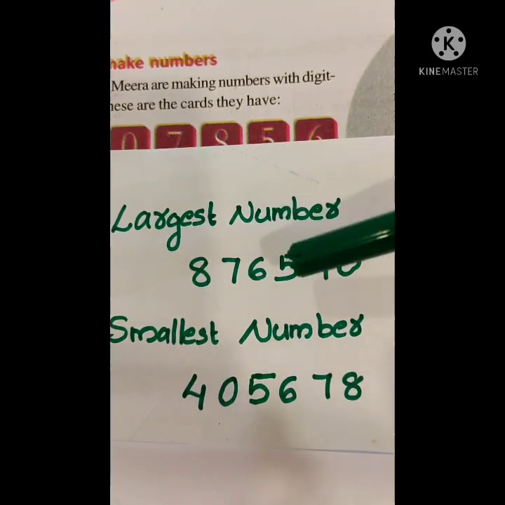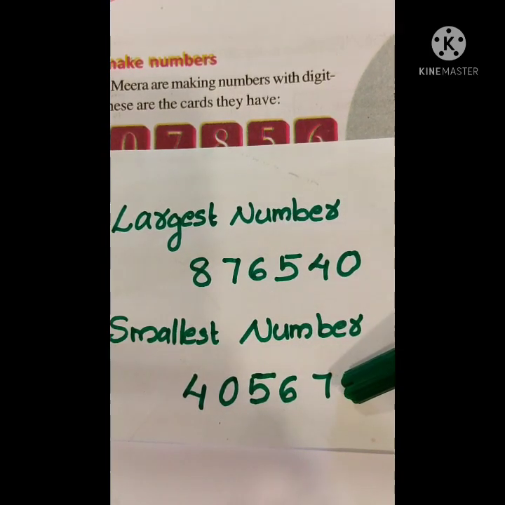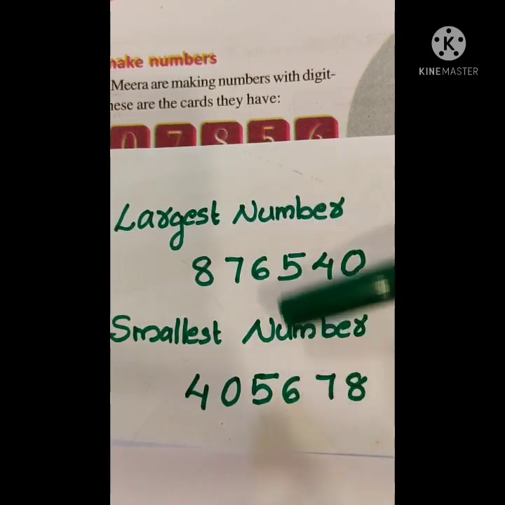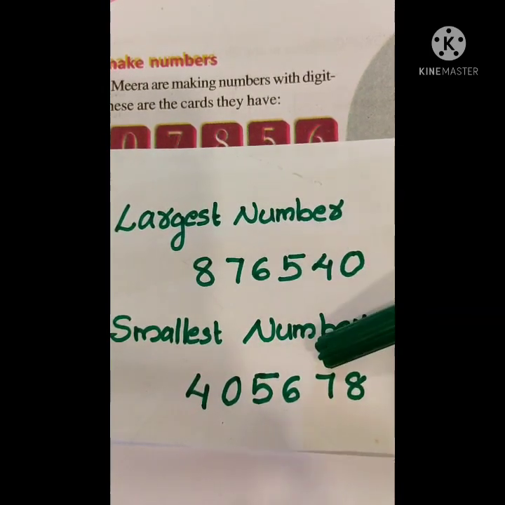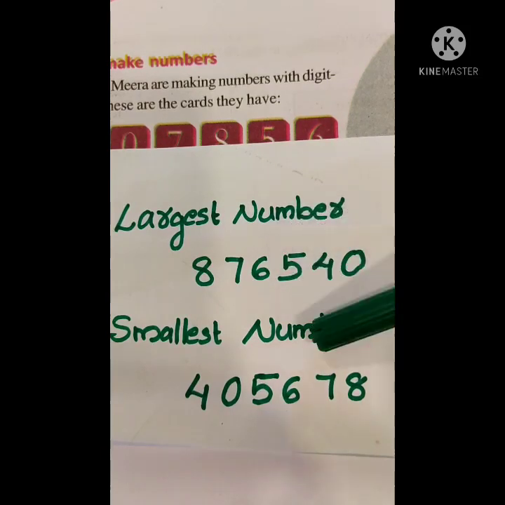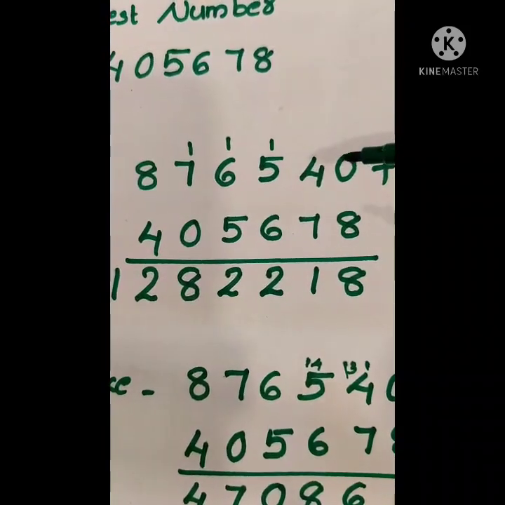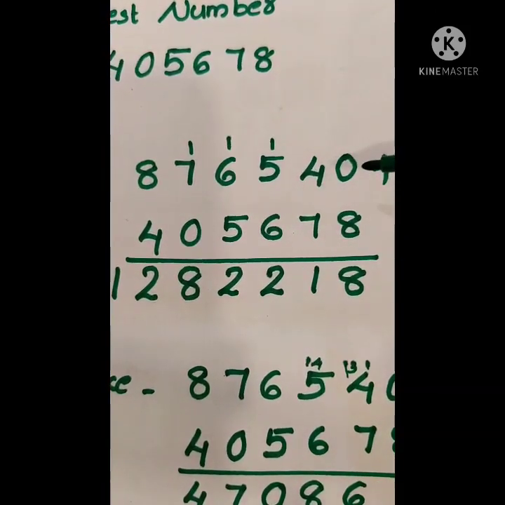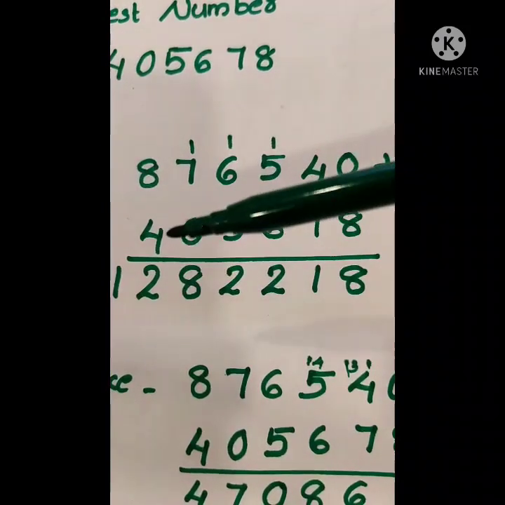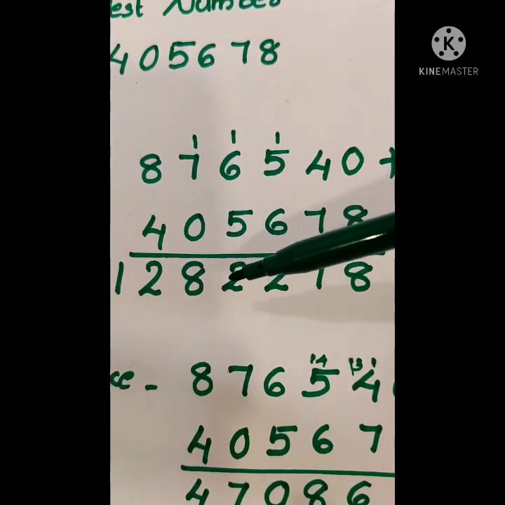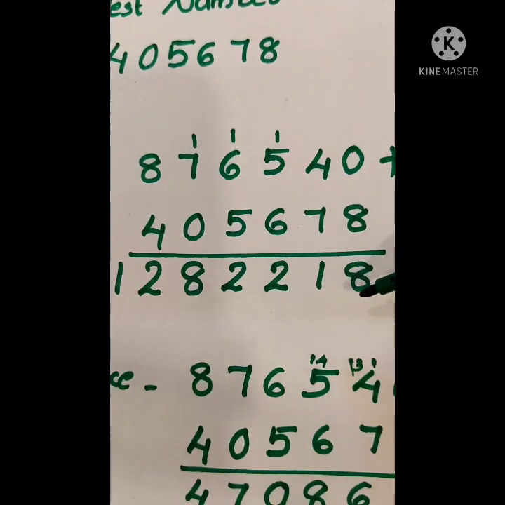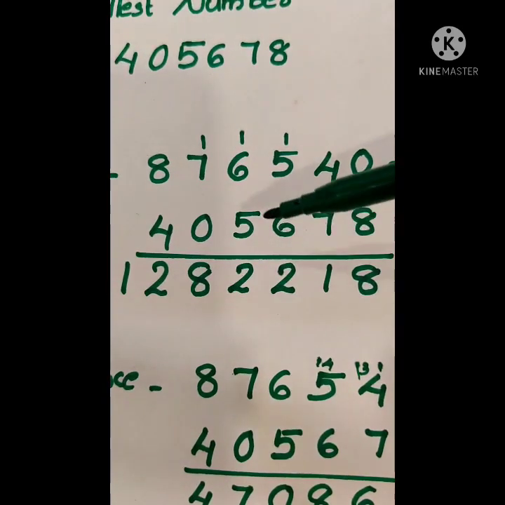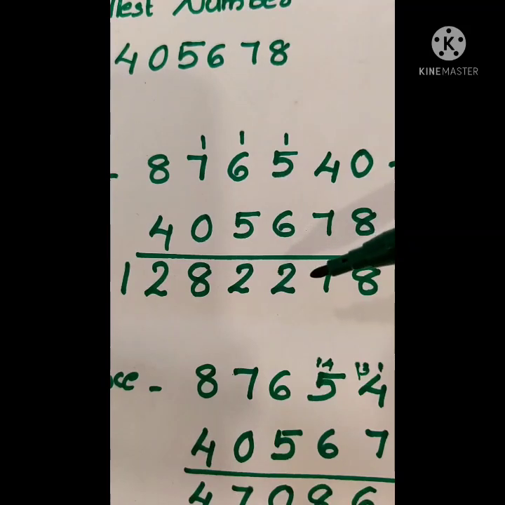Now we have the largest number and the smallest number. Then we take the sum and the difference of these two numbers. First we calculate the sum. By adding the largest number and the smallest number, we get the sum as 12,82,218. I think all of you know how to add two numbers.